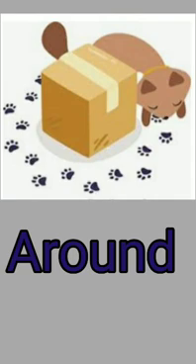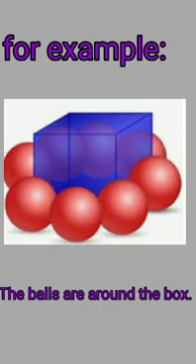Next, we will see the word around. Around is often used with verbs of movement such as walk and drive. In another meaning, use the adverb around to describe something that's on every side of you. For example, the balls are around the box. Here, around is a preposition.